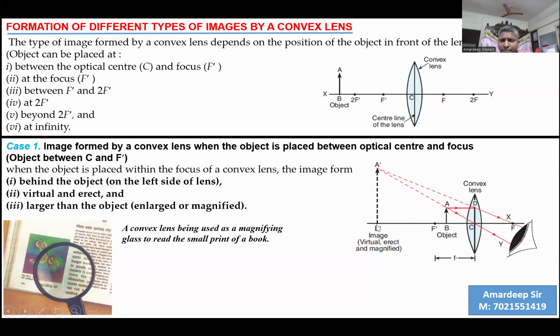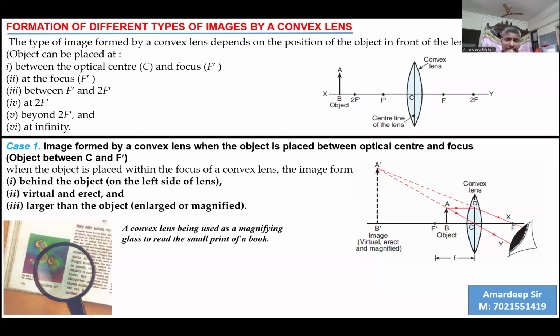So from A dash to B dash, this will be the height of the image, or we can say the position of the image and how the image will look. We can see that the image is being formed on the left side of the lens, that is before the lens. When an image is formed before the lens, it is called a virtual image.